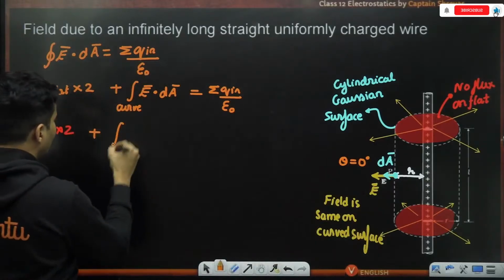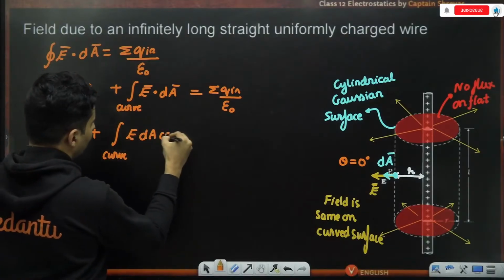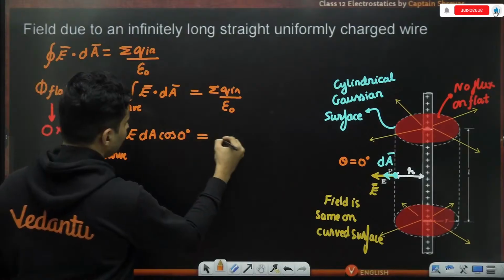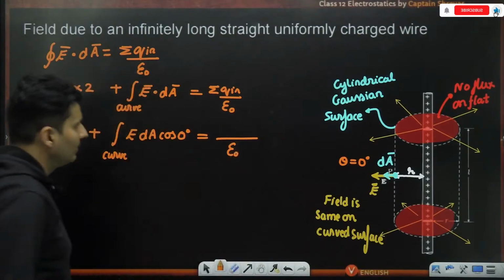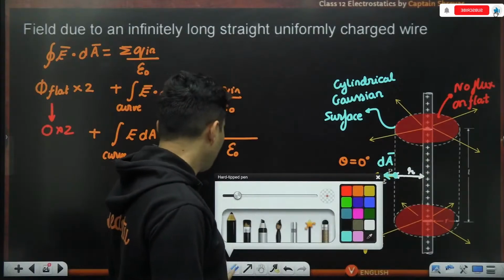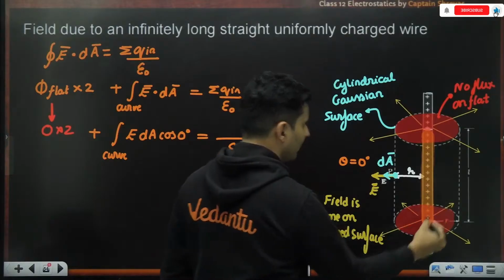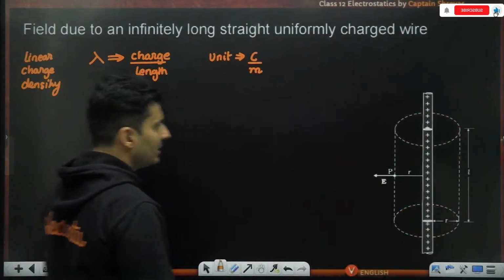Plus the integration on that curved part, where the electric field and the area vector everywhere make a 0 degree angle. Fair enough. What is the charge present inside? Meaning, how much charge is there in this much part? The logic is simple.